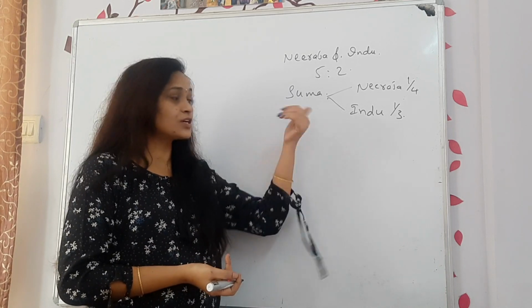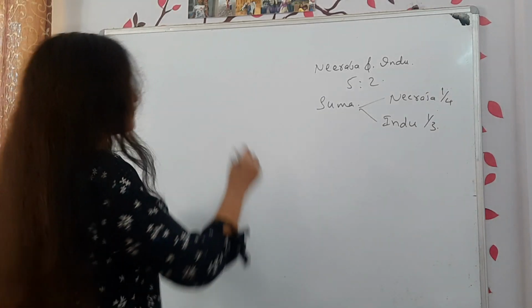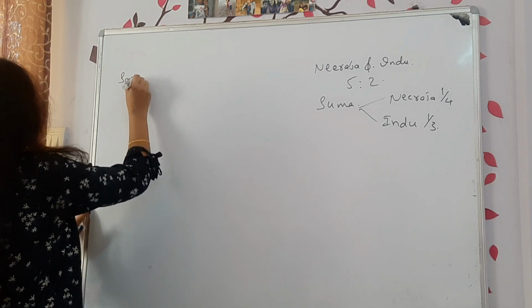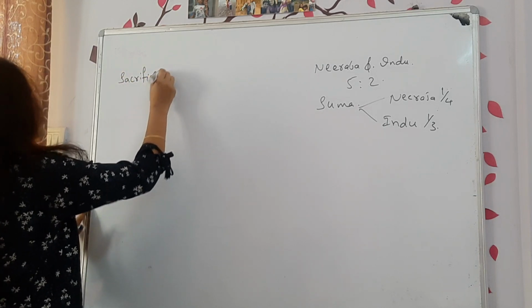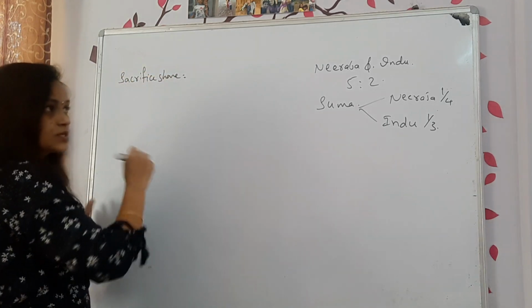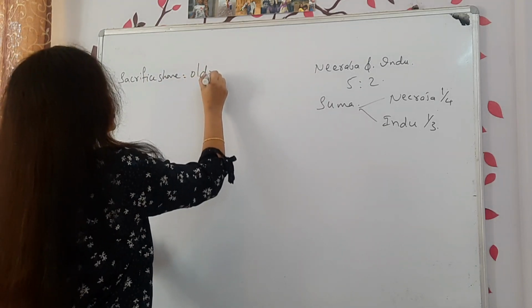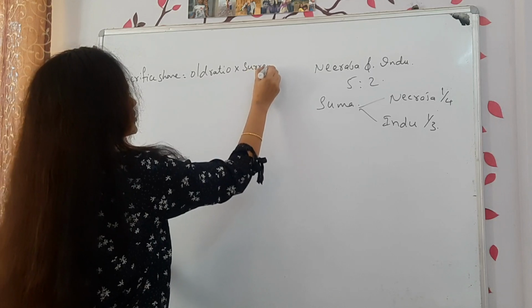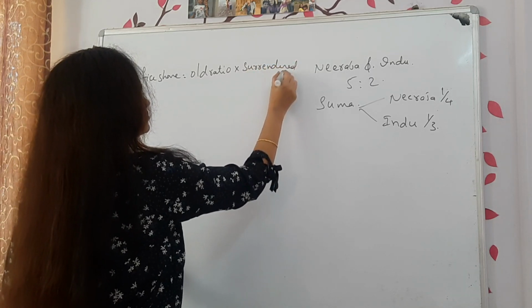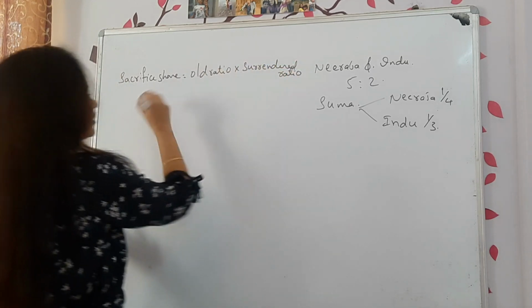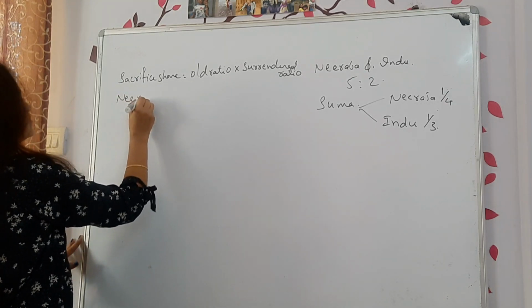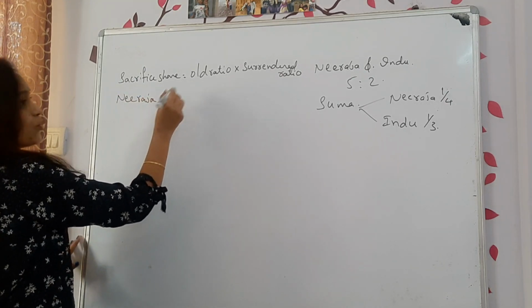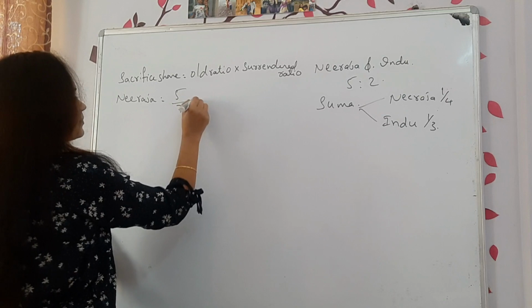Okay, let's solve this question. Sacrifice share we have to find out. Sacrifice share is equal to old ratio into surrendered ratio. Now let's find out for Neeraja. What is her old ratio? 5 divided by 7.